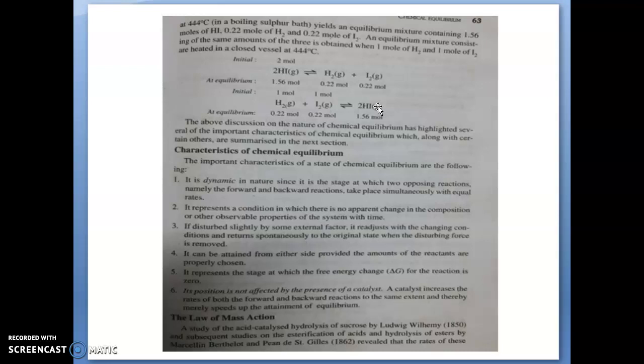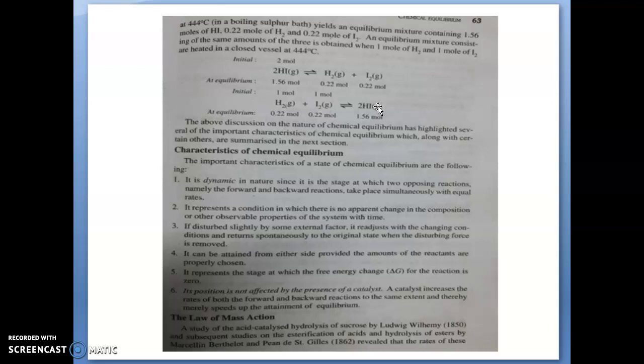So with all this, let us state its characteristics. It is dynamic in nature, since it is a state at which two opposing reactions, namely the backward and forward reactions, take place simultaneously with equal rates. It represents a condition in which there is no apparent change in the composition or other observable properties of the system with time.